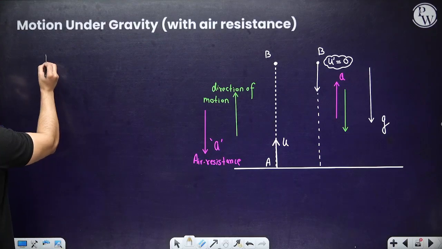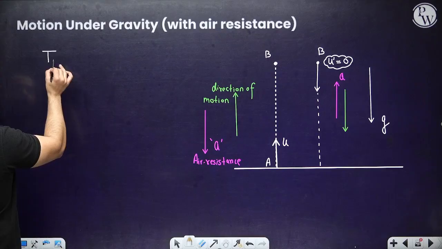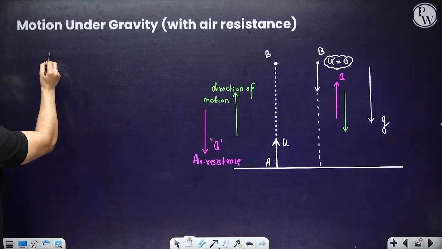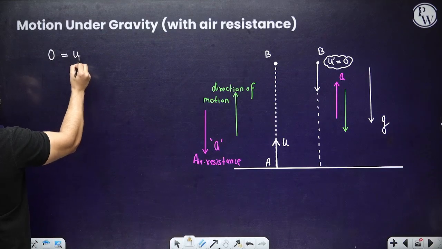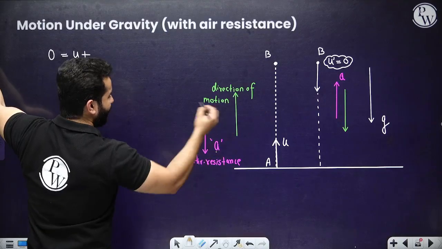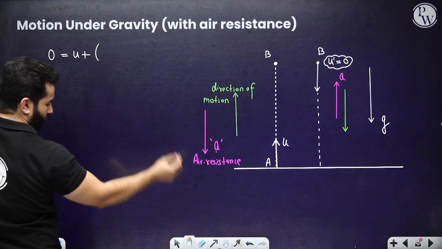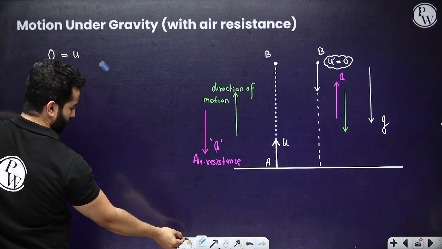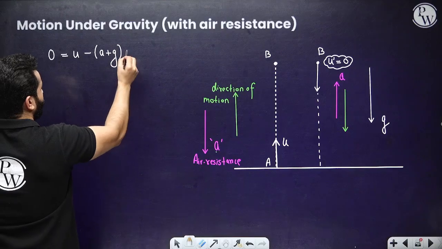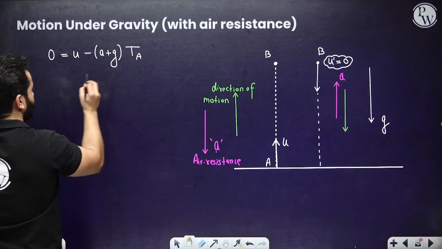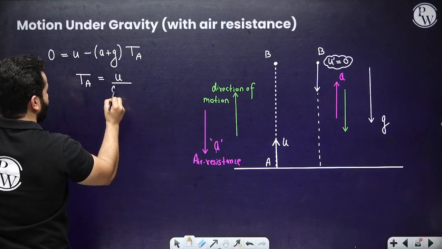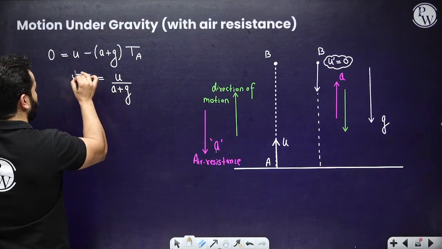The time for ascent will be calculated as 0 = u - (a + g) times the time for ascent. So time for ascent is going to be u divided by (a + g), or g plus a, whatever you want to call it.